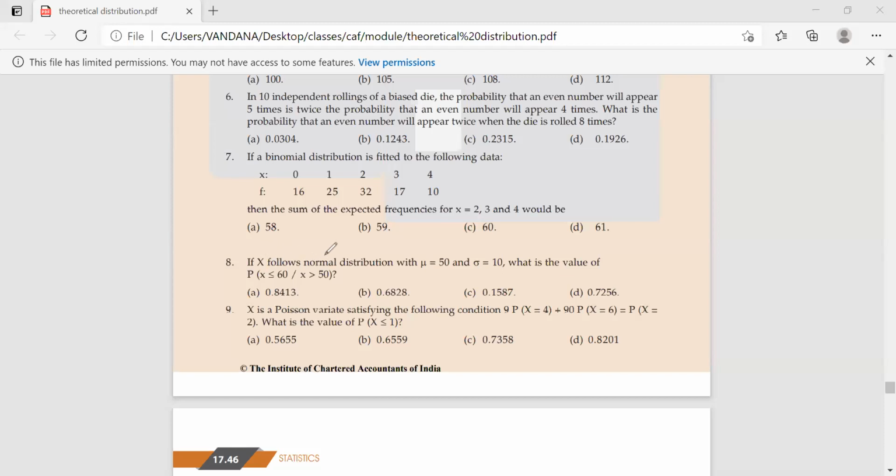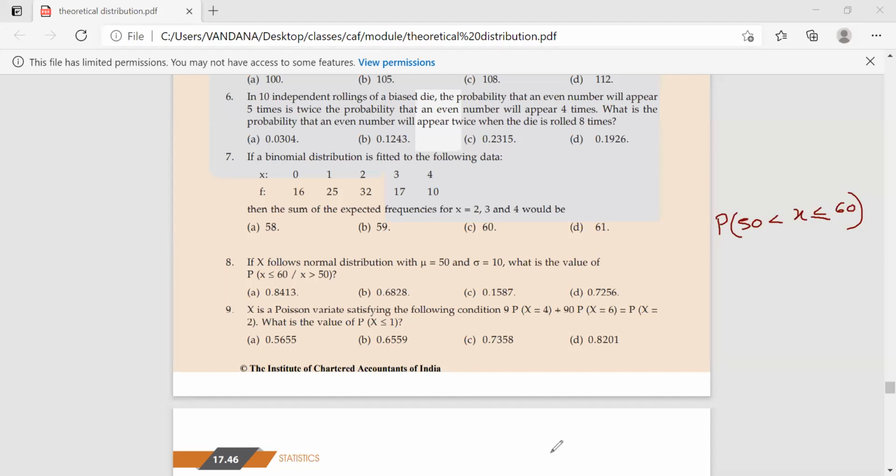Question number 8. If X follows normal with mean 50 and standard deviation 10, what is the probability that X is less than 60 when you know that X is greater than 50? So you know that X is greater than 50, but you want to find out that it has to be less than 60. So in short, it should be somewhere in between 50 and 60. आपको तो ये पता है कि वो 50 से बड़ा है, लेकिन वो 60 से कम होना चाहिए, तो वो 50 और 60 के बीच में होना चाहिए.